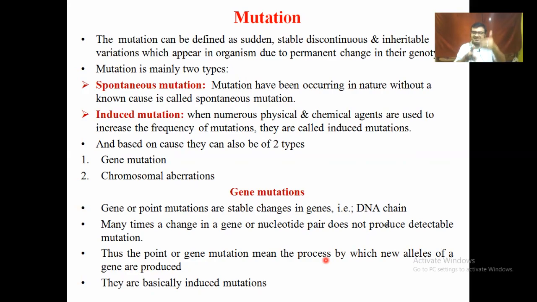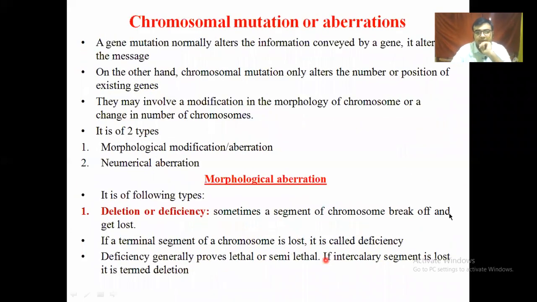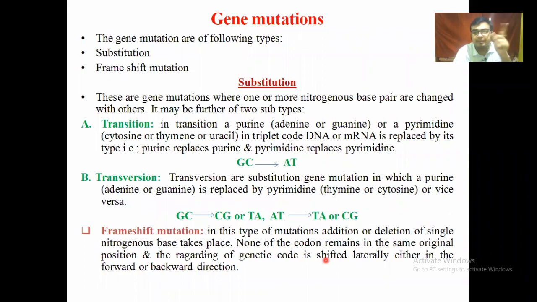There is gene mutation, where a gene could change suddenly, or chromosome mutation, where a chromosome becomes changed either morphologically or number-wise. So we can concentrate on the concept of chromosome mutation. But before that we can explain the transition and transversion process. That involves the nitrogenous base pairs present in the DNA, linked to the pentose sugar.